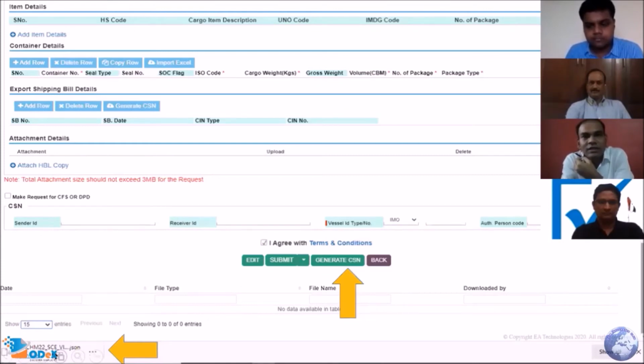You will get the acknowledgement number, and with that acknowledgement number, we have a provision to update the CSN number on the MBL level details in order to send it back to the shipping line. And a very important thing, you need not do any manual email in that case, because we have an auto email notification facility. So for all the data exchange happening through the ODeX system, we have given you an email notification facility automatically. So you don't need to monitor your emails as well.